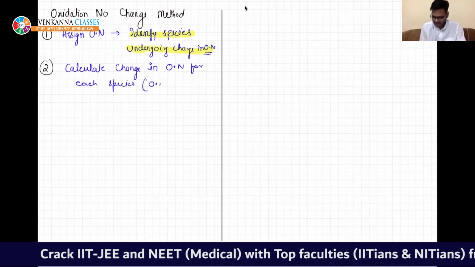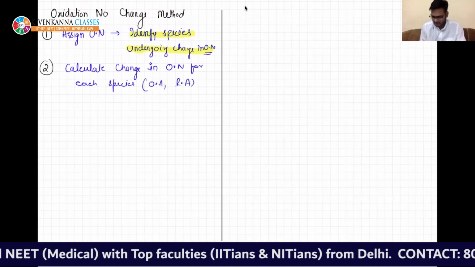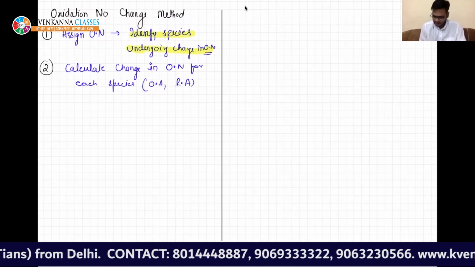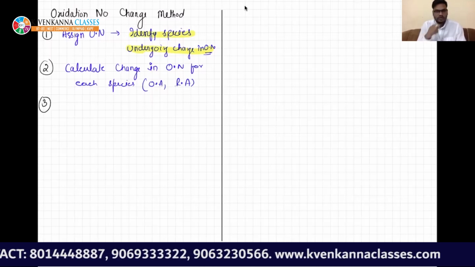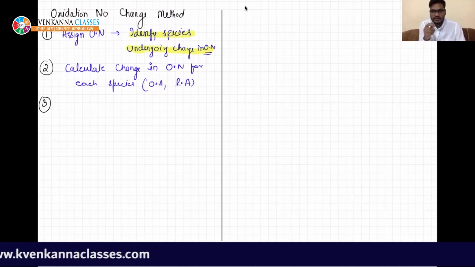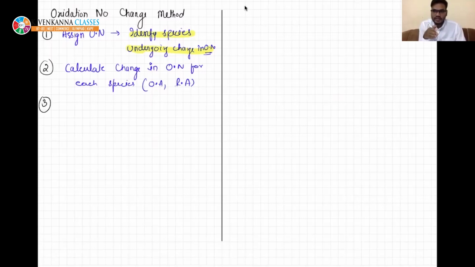Species will be like oxidizing agent and reducing agent, right? For them, you need to identify, calculate change in oxidation number. Then third one, any redox reaction is balanced only when the total increase in oxidation number must be equal to decrease in oxidation number, right? Any redox reaction is balanced only when increase in oxidation number is equal to decrease in oxidation number.